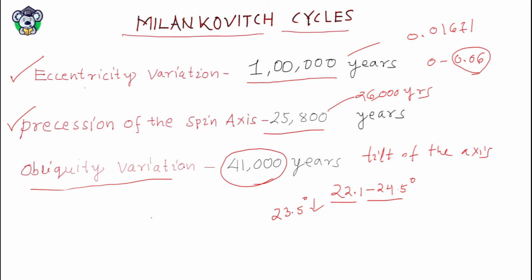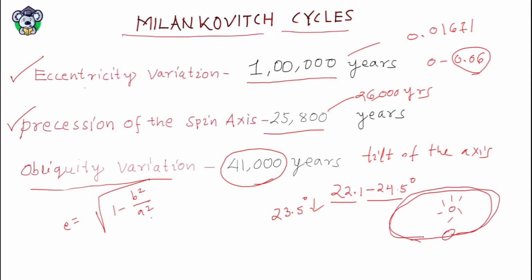If I tell you how to calculate the eccentricity of the Earth, the formula is the square root of 1 minus b squared by a squared. That is the eccentricity of the Earth's path around the Sun. The Earth follows an orbital path around the Sun that is an ellipse. So the ellipse eccentricity formula is root of 1 minus b squared by a squared.